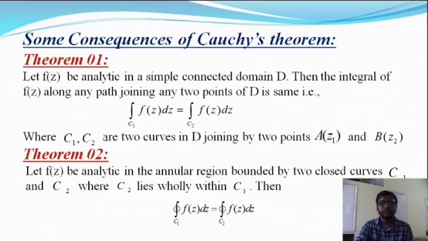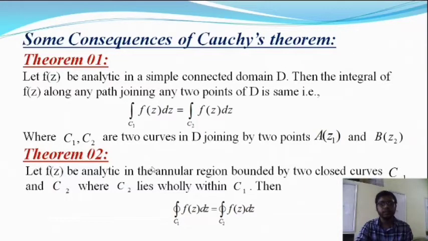Then the closed integration over C1 of f(z) dz is equal to the closed integration over C2 of f(z) dz. So these values are the same.